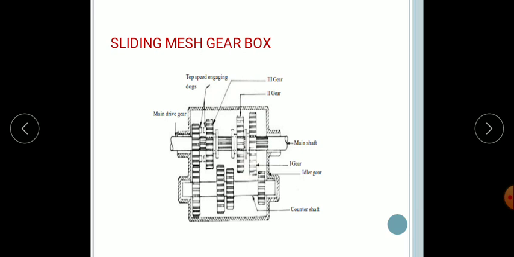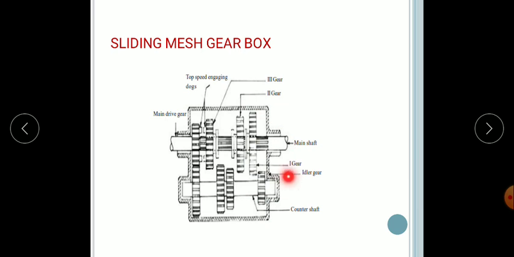So what is the first gear? We are going to see the first gear. So this is the first gear. This is the largest gear on the main shaft. So this is the main shaft, and this is the first gear, the largest gear on the main shaft, which is driven by the smaller gear. This is the smaller gear or pinion on the lay shaft, which gives a corresponding increase in torque. The speed reduction is quite high.